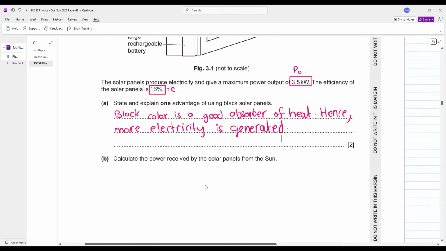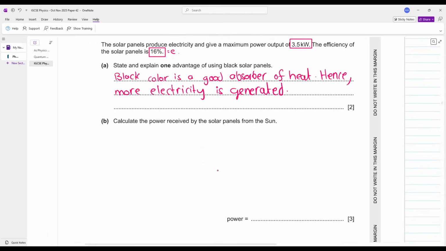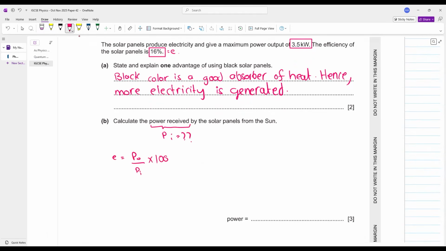Calculate the power received by the solar panels from the sun. You have to calculate what? Power output? Oh, sorry, you have to calculate power input. My bad. Power received by the solar panels from the sun, you have to calculate power input. How will you do that? Efficiency is equal to power output divided by power input multiplied by 100.